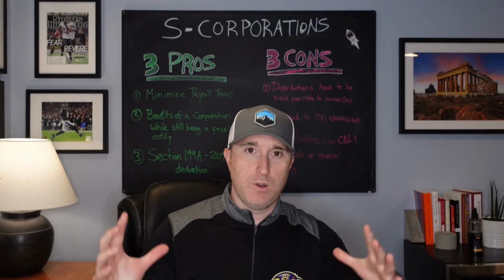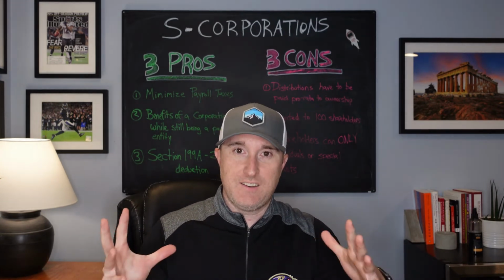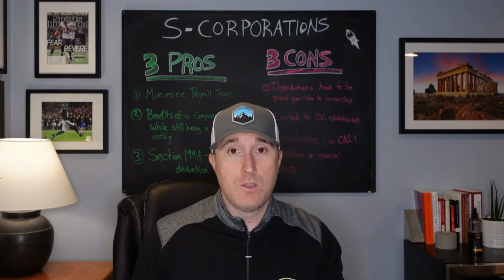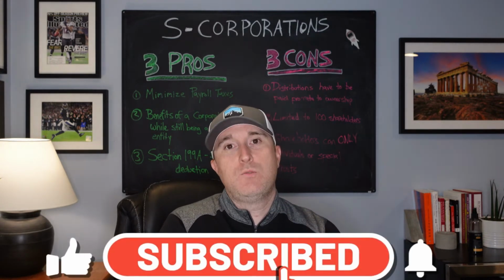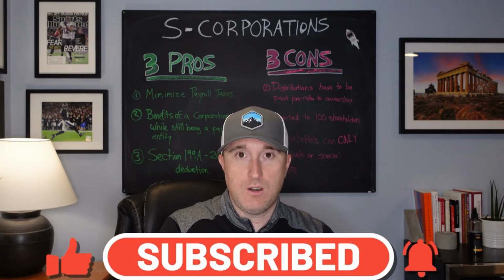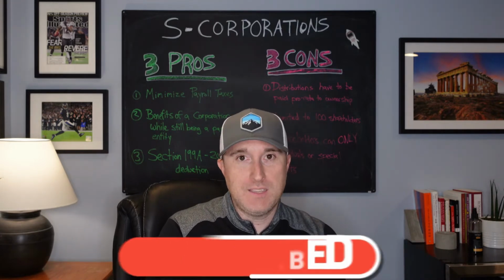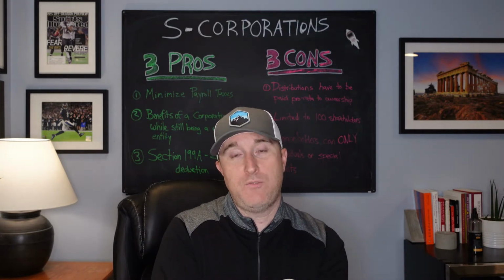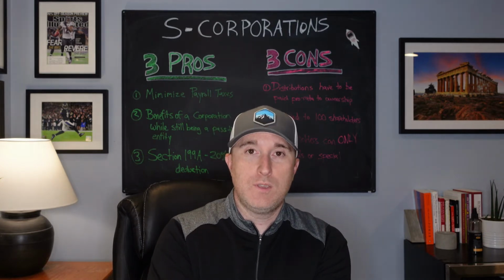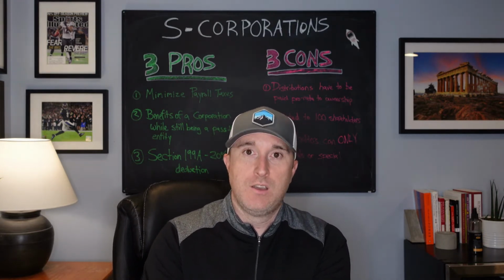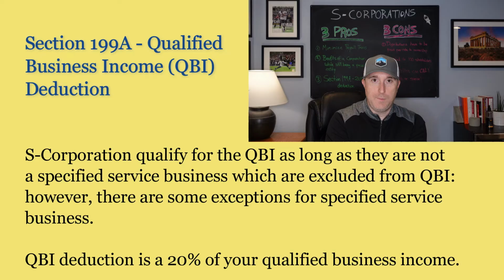Alright, tax warning. I'm going to use the kitchen table talk here instead of the technical terms. I'm going to try at least. So, third point, Section 199A, I'm already off to a bad start, QBI deduction. Basically, if you're an S corporation or any sort of pass-through entity, you get a 20% deduction for your income. What I mean by that is basically your qualified business income is only 80% taxed. Even though 100% is going to come through on your 1040, 20% of that is going to be a QBI deduction.